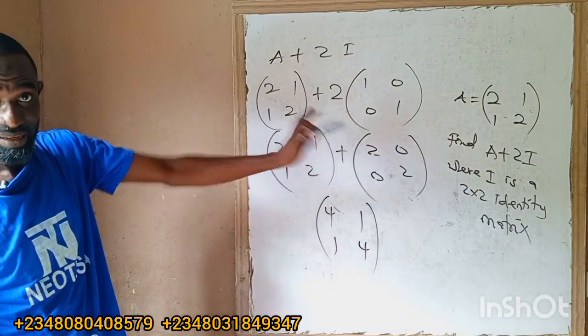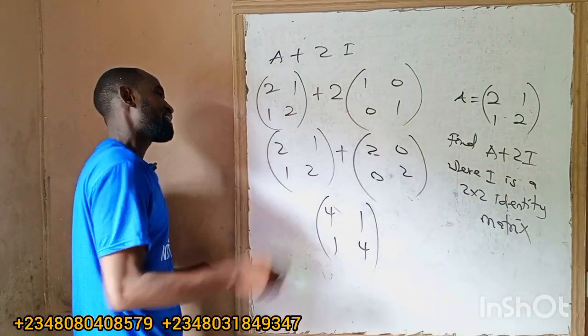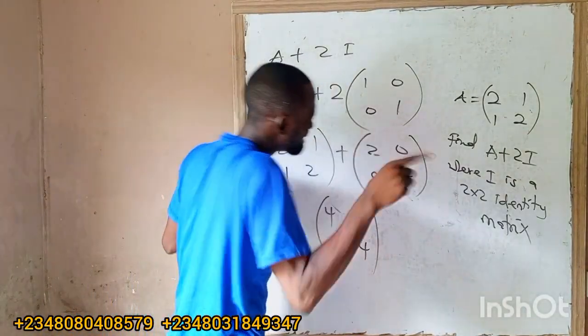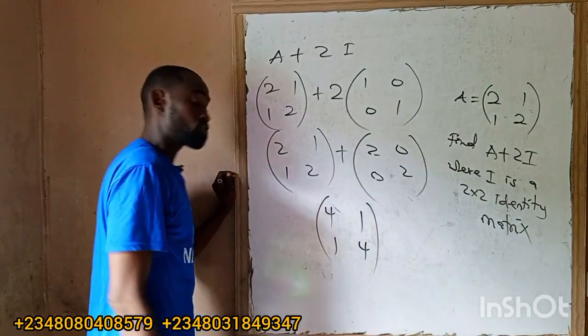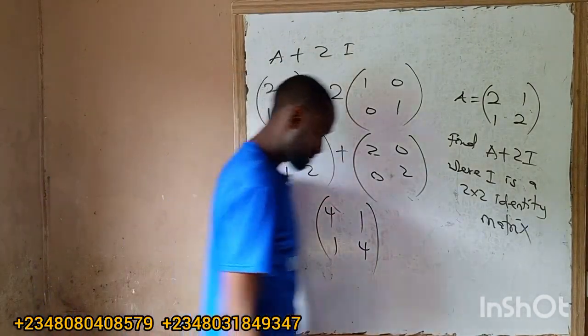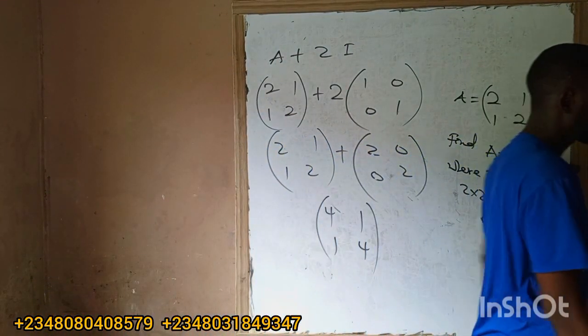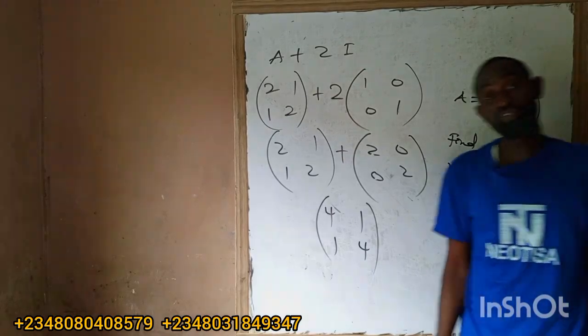So if they say I, I've explained that too. I means identity or unit matrix. So they can ask you that in the question. They can give you that in the question. Okay? So then we are moving forward.